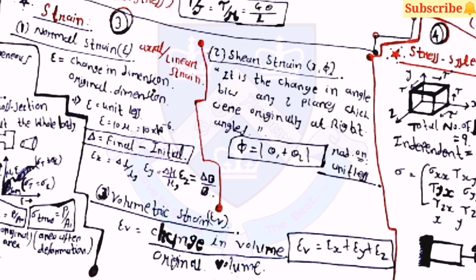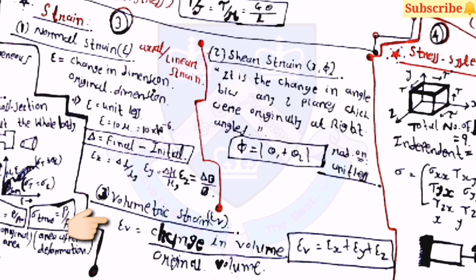Here epsilon x is equal to delta L by L. Similarly, epsilon y is equal to delta h by h, and epsilon z is equal to delta b by b. Here L is for length, h for height, and b for width. And shear strain is the change in angle between any two planes which were originally at right angles, and phi is equal to theta 1 plus theta 2.